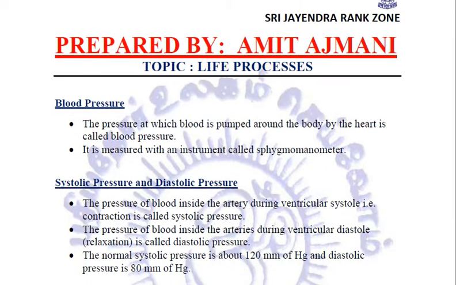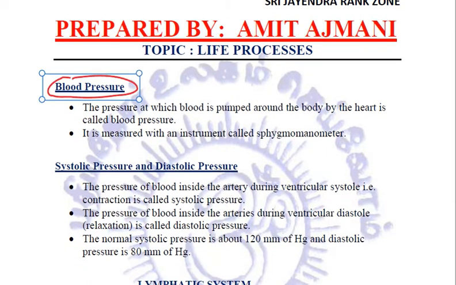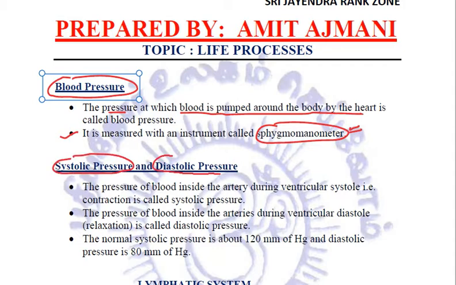Now quite important is our blood pressure. What is blood pressure? It is the pressure at which blood is pumped around the body by the heart. And very importantly, you will find lots of questions related to it. This blood pressure is measured with an instrument called sphygmomanometer. Quite important, you will find it many times. Now this blood pressure is not one fixed constant value. It is further of two types, that is systolic pressure and diastolic pressure.